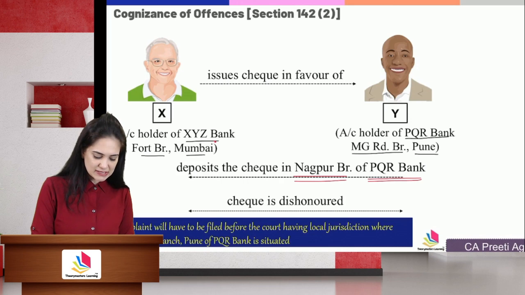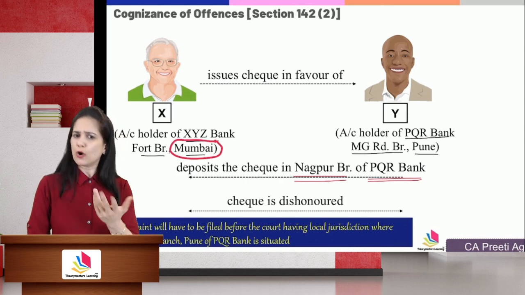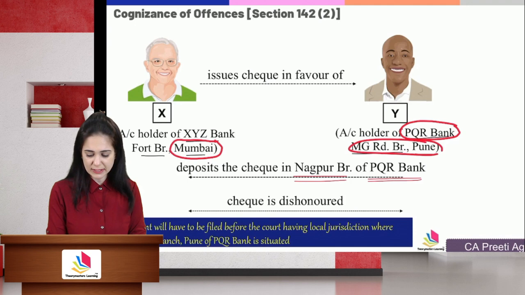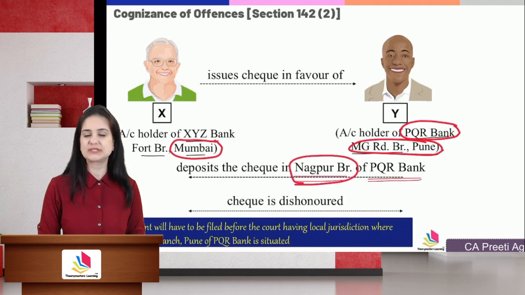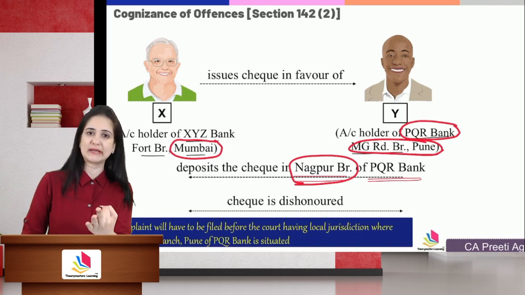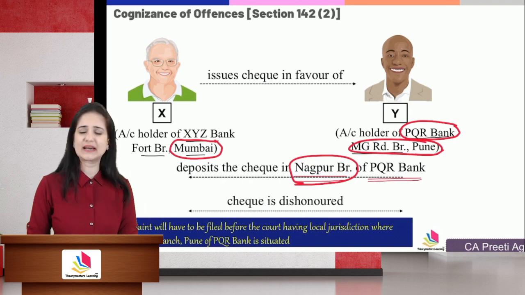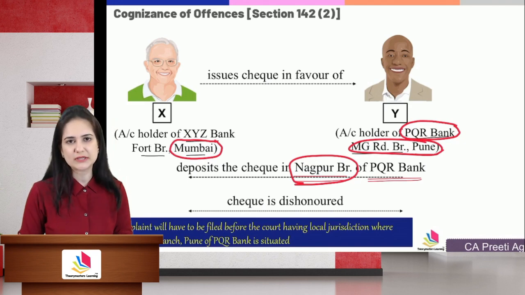Should we file the case in court having jurisdiction in the 4th branch of Mumbai? Or should we file a case in the court having jurisdiction where PQR Bank, MG Road branch, Pune is located? Or should we file a case in the court having jurisdiction over the Nagpur branch? There are 3 places. Where should we file a case? That clarity was not given under section 138.